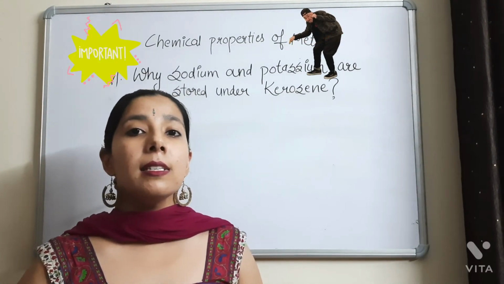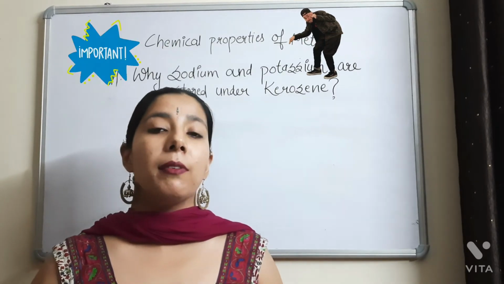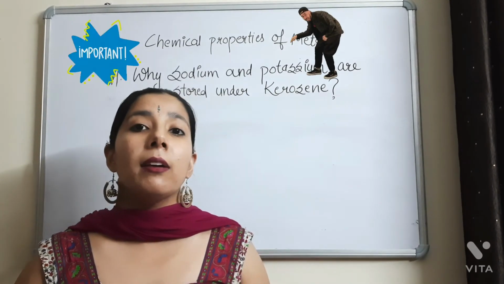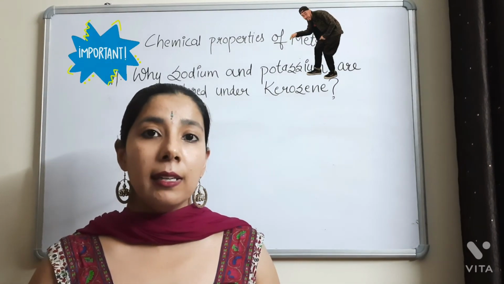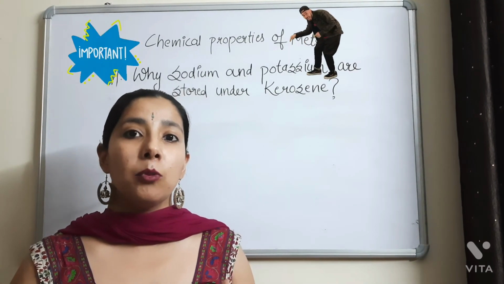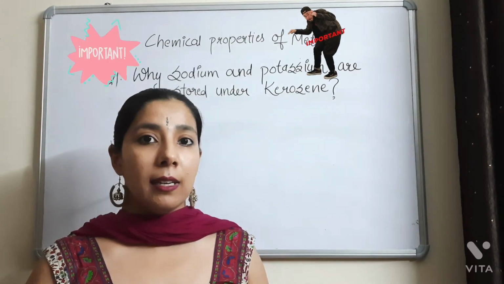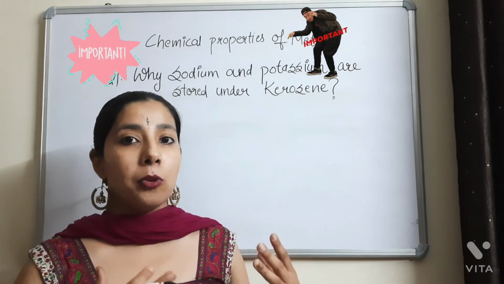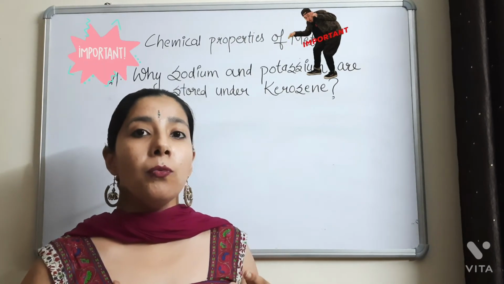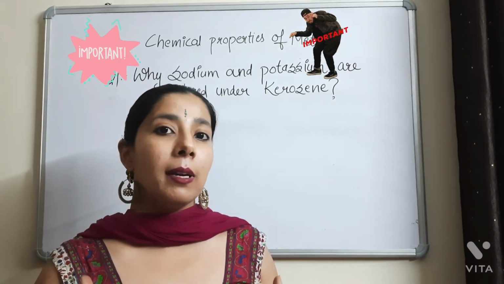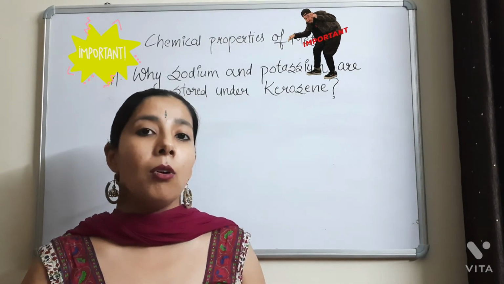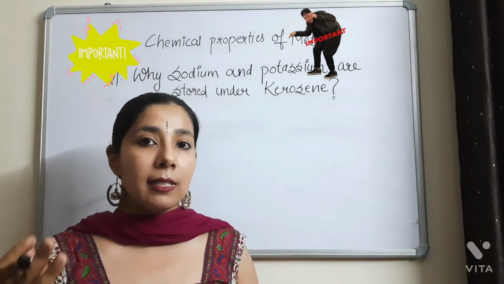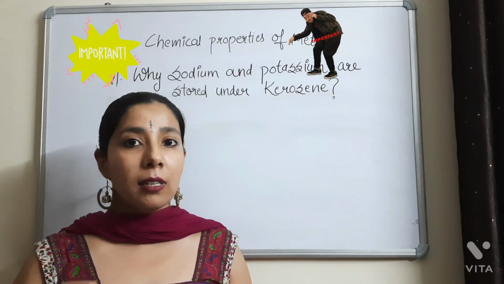So the answer is, sodium and potassium are very reactive metals. Whenever they are exposed to the air, they react with the air and the moisture or the other gases present in the air, and this will spoil our sodium and potassium. So to cut the exposure of sodium and potassium from the oxygen or the other gases in the air, we store them under kerosene.